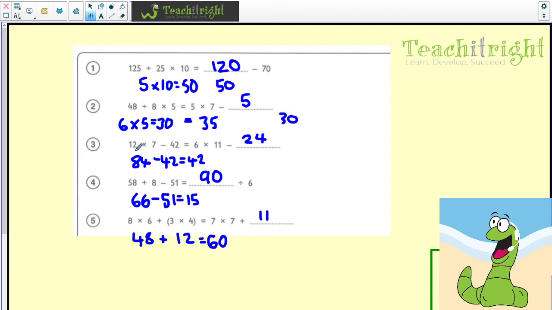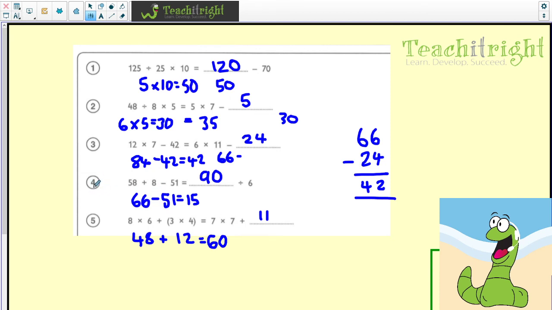Question 3, 12 times 7 is 84. Take away 42, gives me 42, so I need 42 on this side. 6 times 11 is 66, and if I take away 24, I get 42. So hopefully you would have been able to do that in your head, but if not, you could have easily done a little column method here, and then done 6 take away 4 is 2, and then 6 take away 2 is 4, so you've got 42.